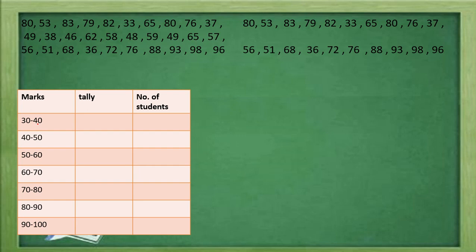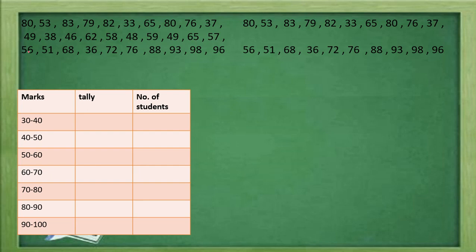Then 40 to 50, then 50 to 60, then 60 to 70, like this. When we show 30 to 40, this means 30 is present in this class interval, but 40 is not present. This 40 will fall in the next class. So the observation which is 40, we have to consider it in the second class interval.